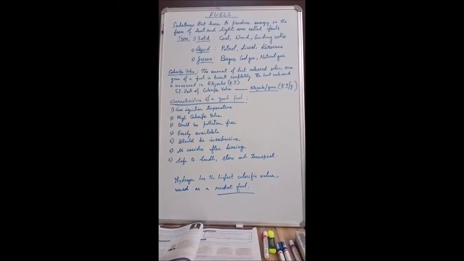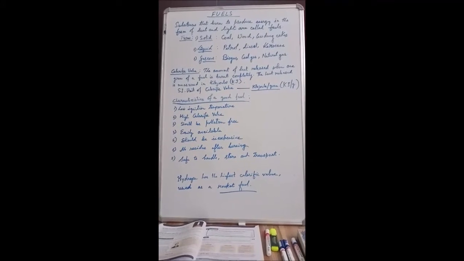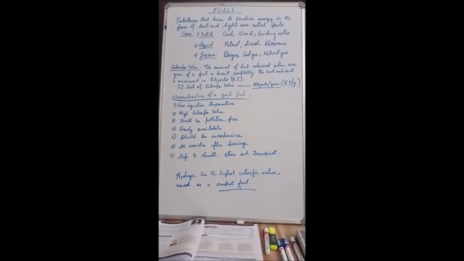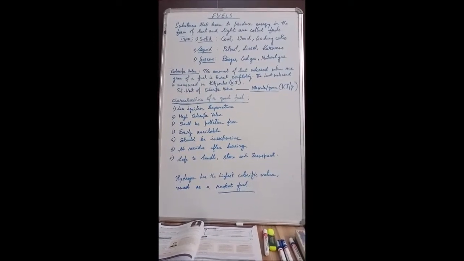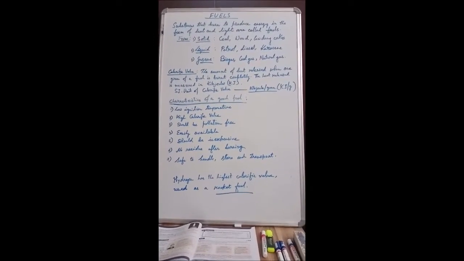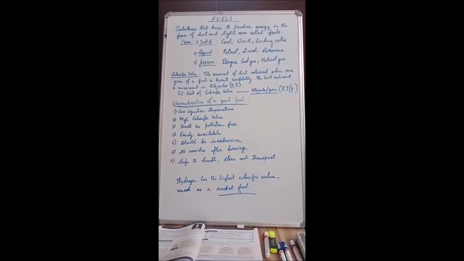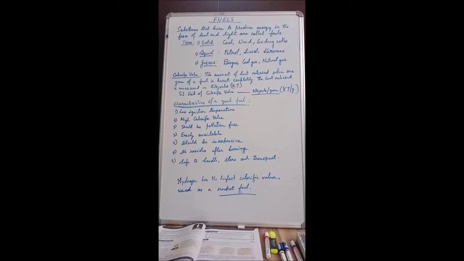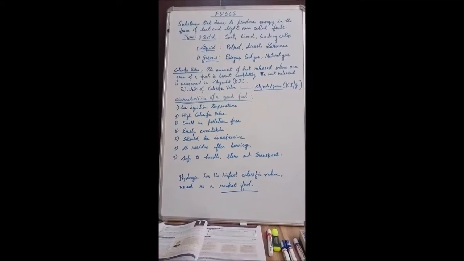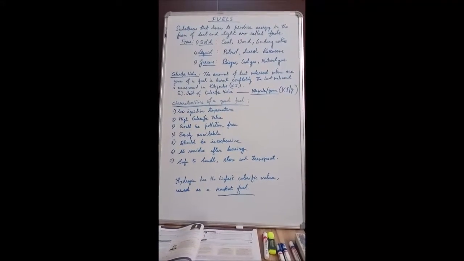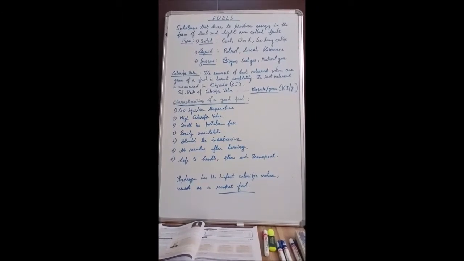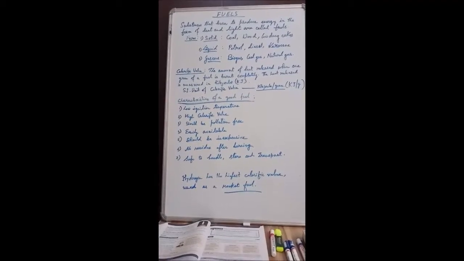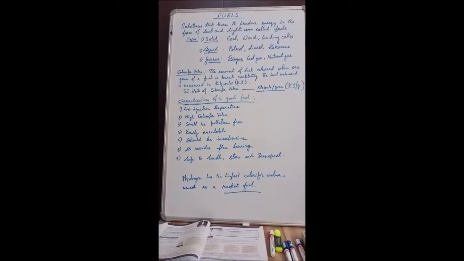In relation to these fuels, there is a term called calorific value. So what do we mean by calorific value of a fuel? Calorific value is the amount of heat released when 1 gram of a fuel is burnt completely, giving out heat and light. The heat released is measured in kilojoules. So the SI unit of calorific value of a fuel is kilojoule per gram.